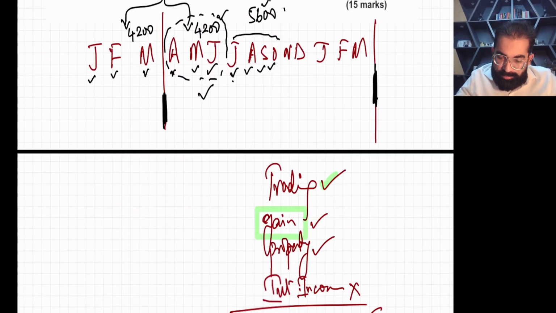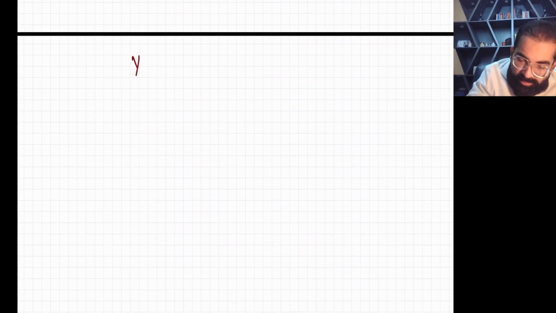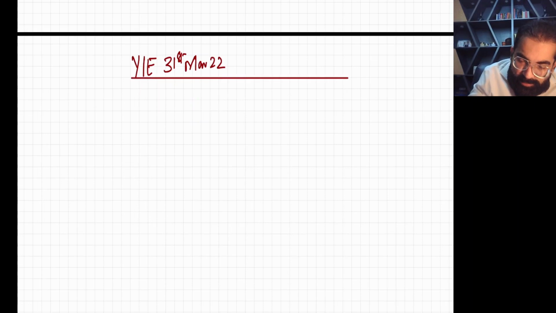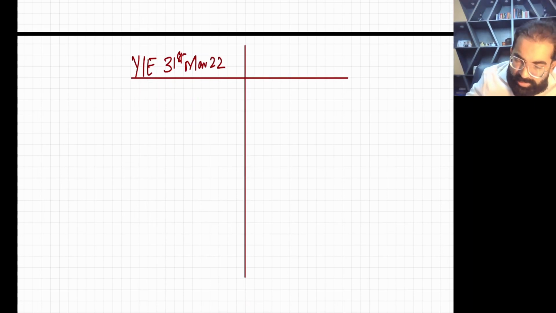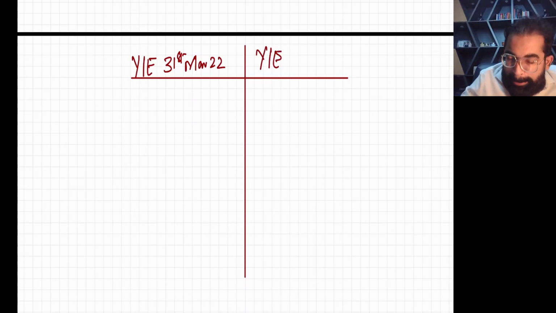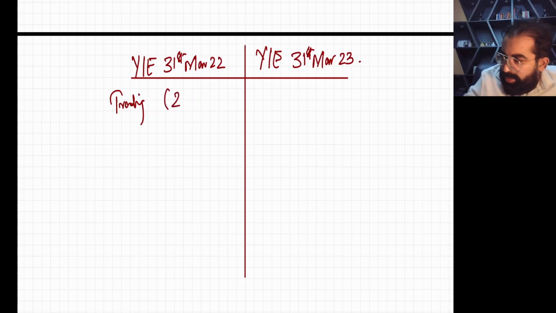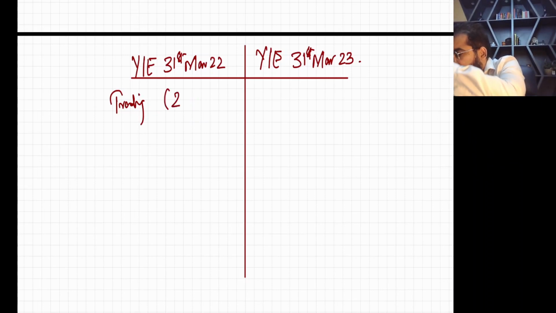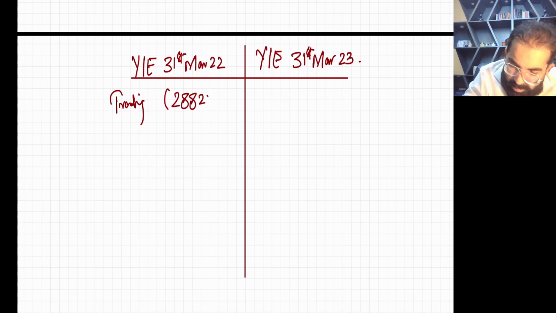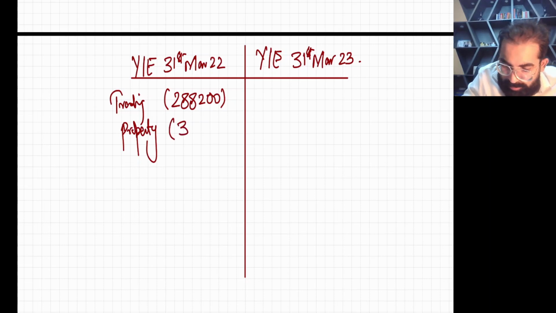Remember these two losses. First of all, you have the year ended 31st of March 22. This is the last year in which we have losses. And then you have the year ended 31st of March 23. In this year you have a trading loss of 288,200, and you have a property loss of 3,800. Okay, these are your losses.